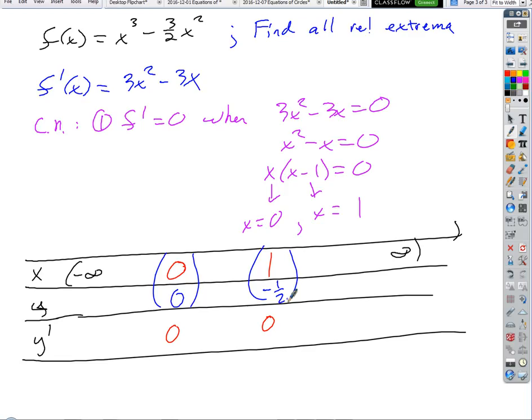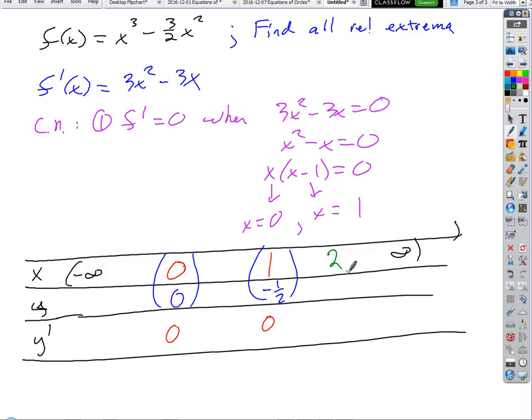I could plug in numbers next to them. I could plug in test points on each of those intervals. How many test points am I going to have to choose? Arguably only one. Okay, where? Let's pick the test point 2. The test point can be anywhere, even fractions.